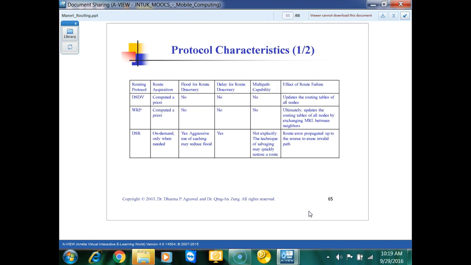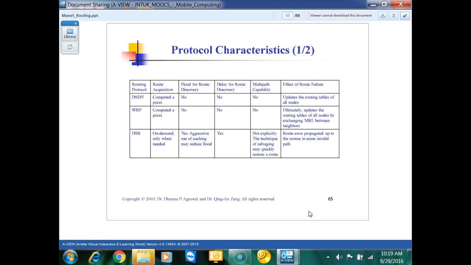AODV is also making routing tables. AODV is a combination of DSDV and DSR, where AODV will also maintain the route discovery and will also maintain routes which are not valid.